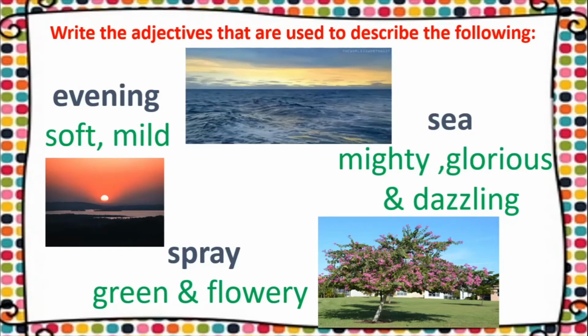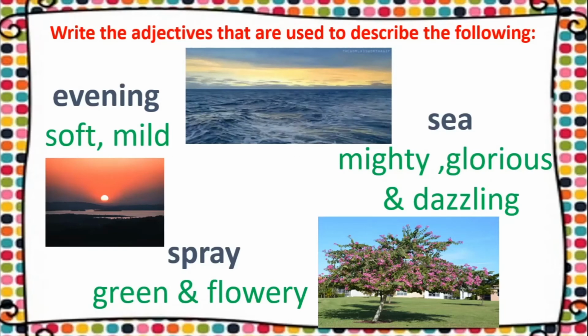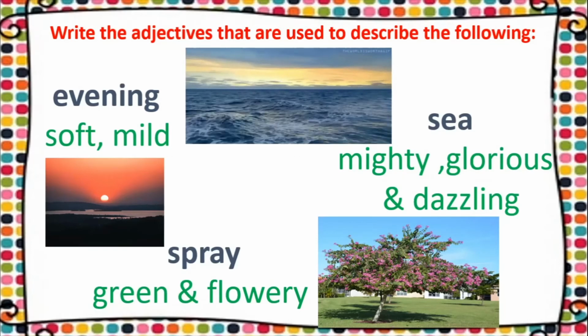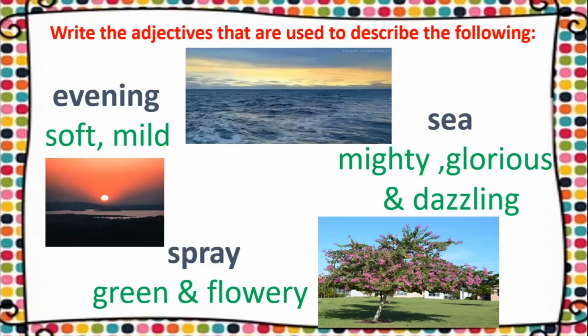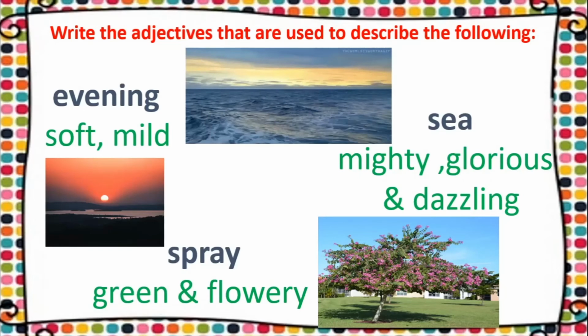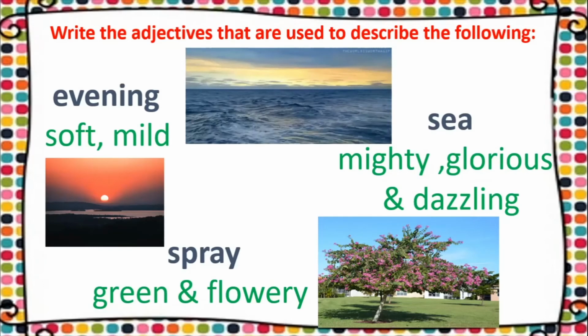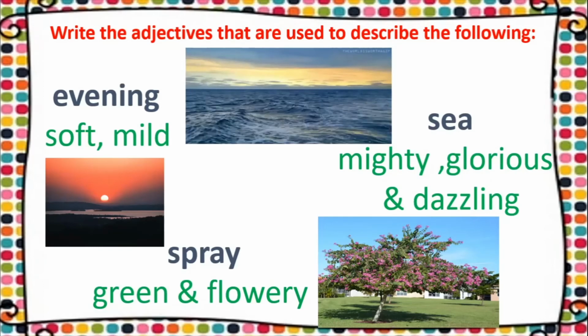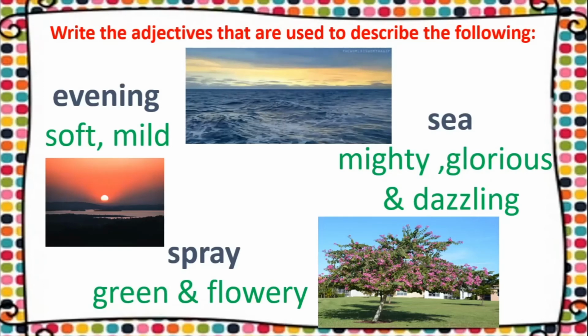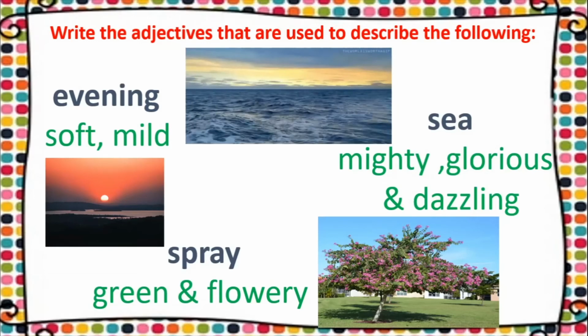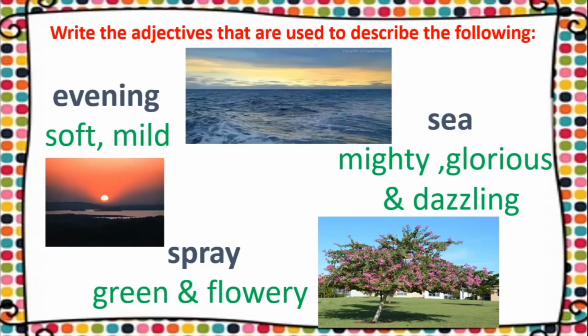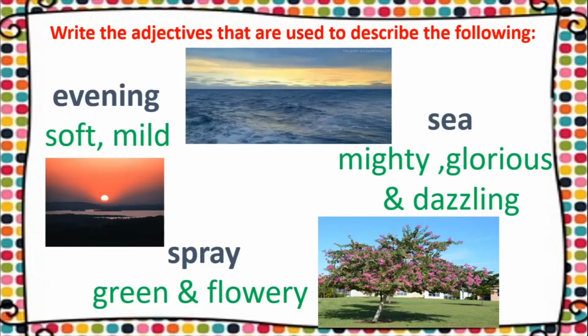So all in all, if you look at this particular page, you will find around 7 adjectives on this page. Soft and mild are adjectives which are used to describe the evening. Green and flowery are adjectives which are used to describe this tree or the spray here. And mighty, glorious, and dazzling are the adjectives which are used to describe the sea.